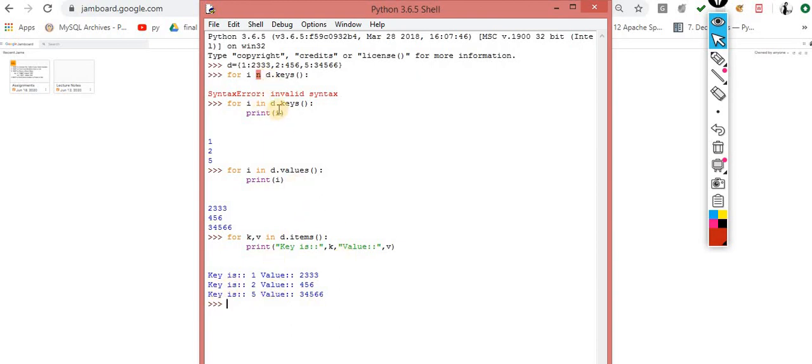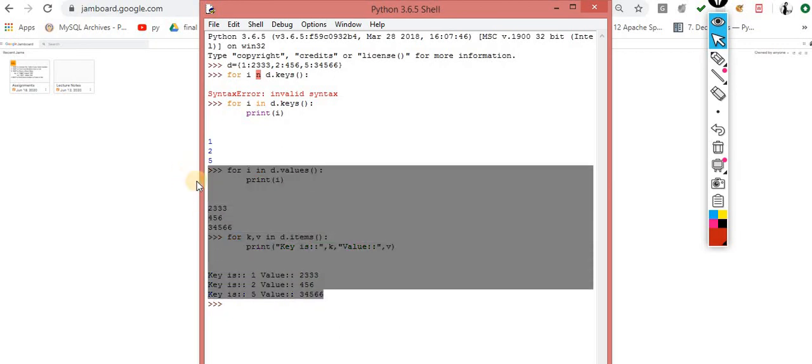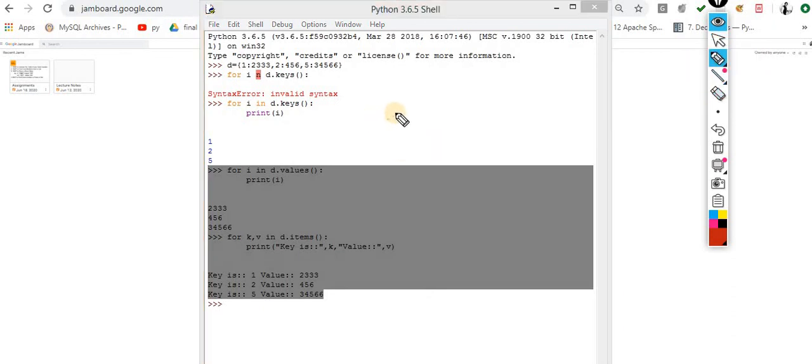This is the way. To iterate only keys, you can use the keys method. For values you can use values, and for pairs you can use items. So this is the complete scenario to iterate the key-value pairs. The choice is yours. Now, besides values and keys, what else is there? Let's copy. Suppose D is equal to this one, 1 key 100 value, 2 key 100 value, and so on.